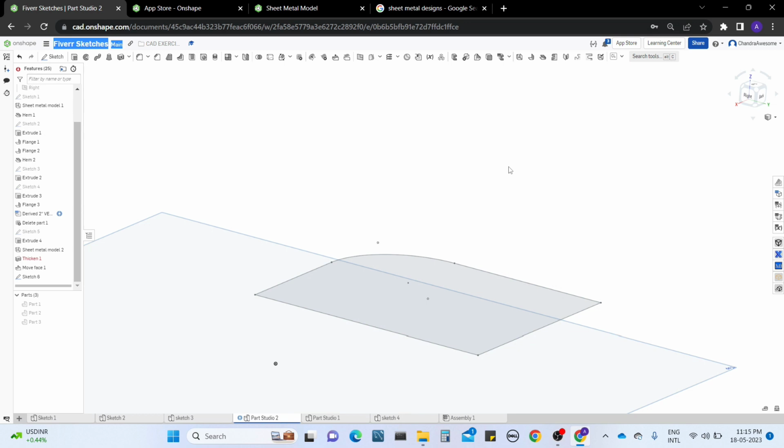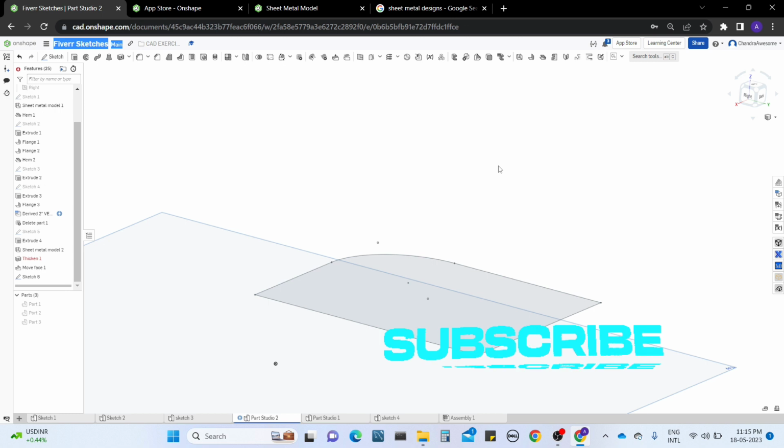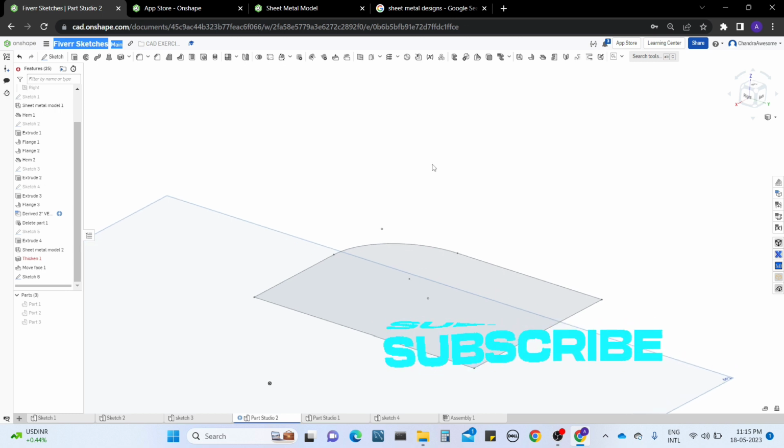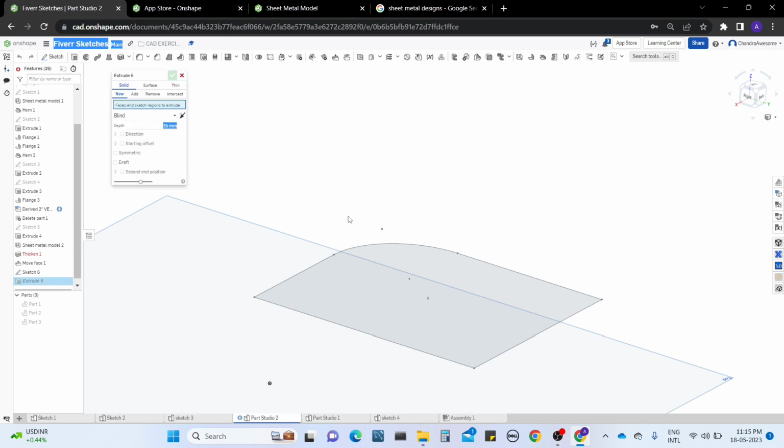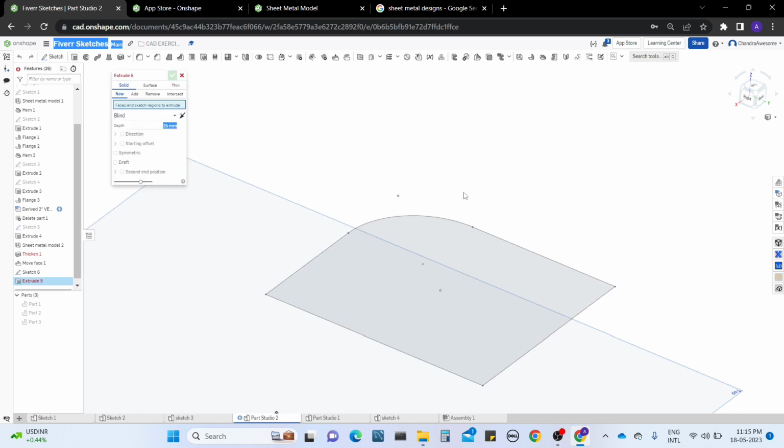In today's tutorial, I'm going to explain a new trick in the Extrude tool, which I hadn't observed before. Right now I got it, and let me explain what I observed. So what is the use of the Extrude tool? We need to make sketches and turn the sketches into 3D parts, right? So let's select the Extrude tool, and we already have a drawn sketch.